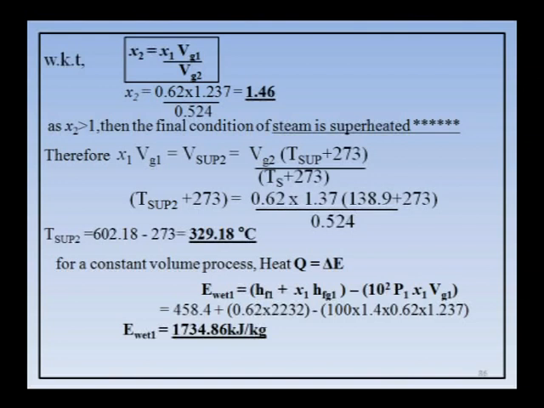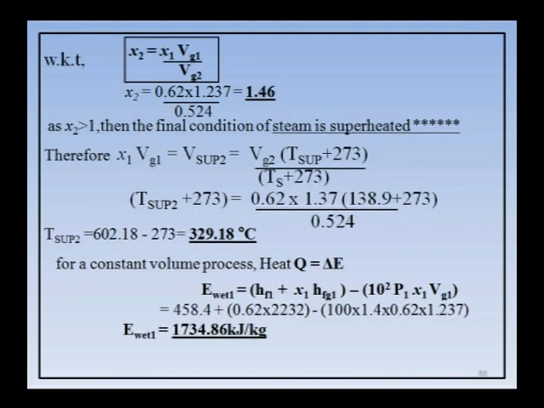So, you will get T sup 2 is 602.18 minus 273, that is 329.18 degrees C, the superheated temperature. If you want the degree of superheat, T sup minus T sat is around 138.9. Okay. So, now the final condition is superheated, and the superheated temperature is 329.18.